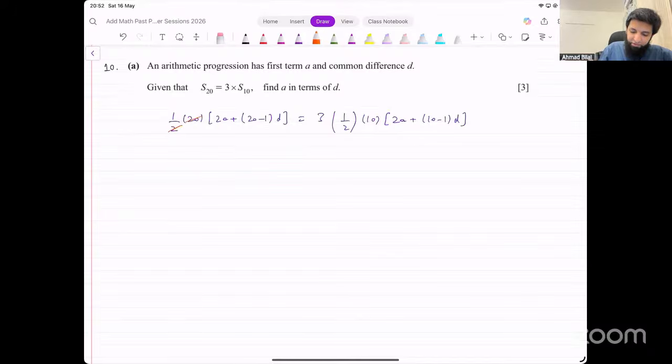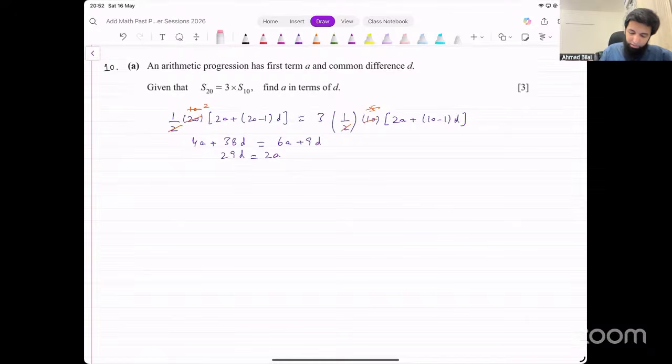Let's simplify this. On the left side, we have 10. On the right, 2 and 10, they give us 5. We can do more simplification. 5 and this 10 is simplified to 2 here. Now, 2 into 2A, that is 4 times A plus 19 into 2, that will be 38 times D. On the other side, we just have 3 left outside, right? 3 into 2A, that is 6A plus 9D. We want A in terms of D. A needs to be the subject. 2A equals 29 times D, and the value of A is 29.